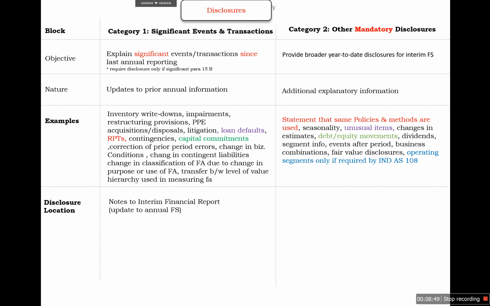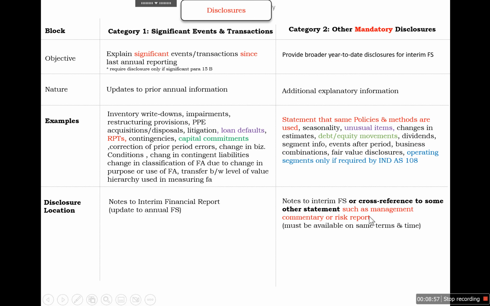And in case of disclosure locations, we need to provide these disclosures in the interim financial reporting, but mandatory disclosures may be presented with cross reference to some other statements. Those are presented with the interim financial statements, such as management commentary or risk report. But it must be available on the same terms and at the same time.